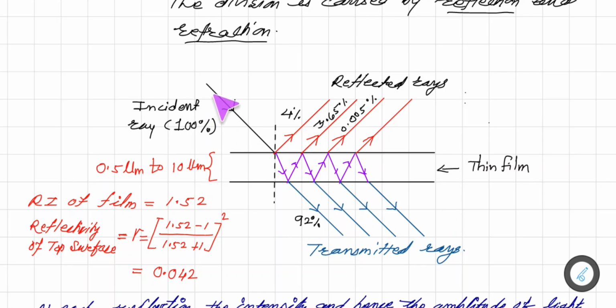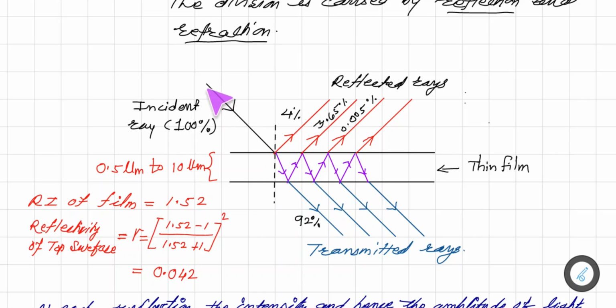Now when this light ray is incident here, it is reflected as well as refracted. Some part is passed through the film and some part is reflected.